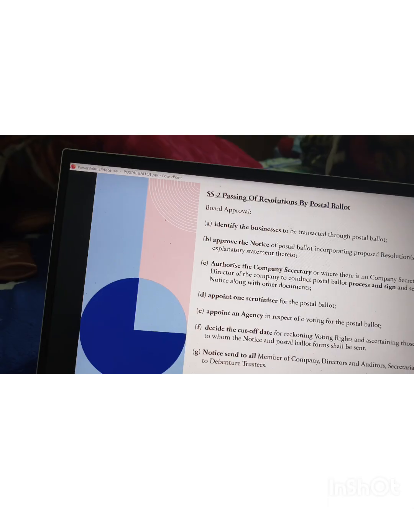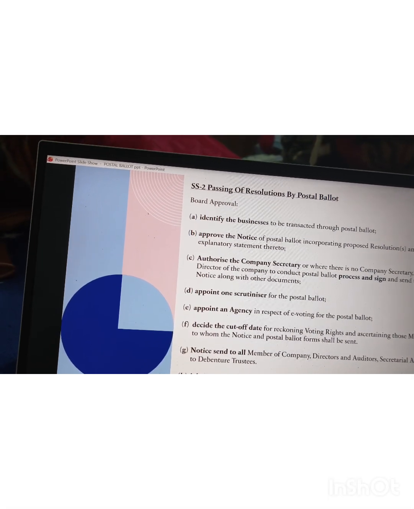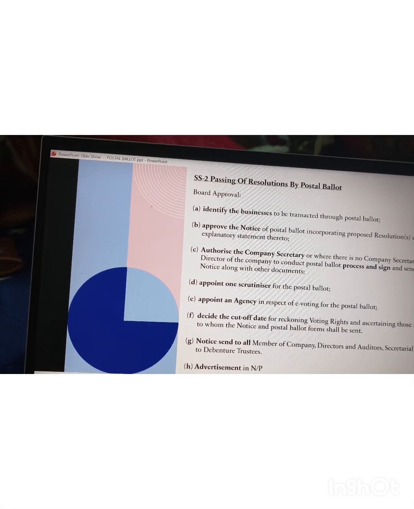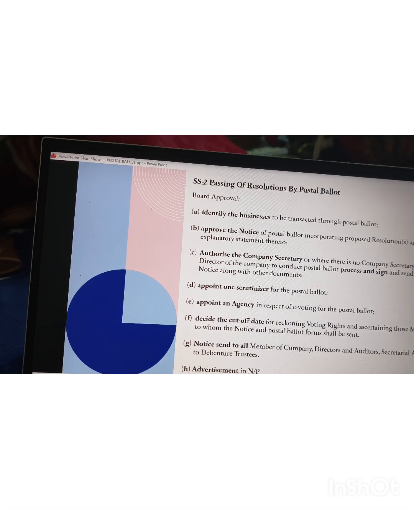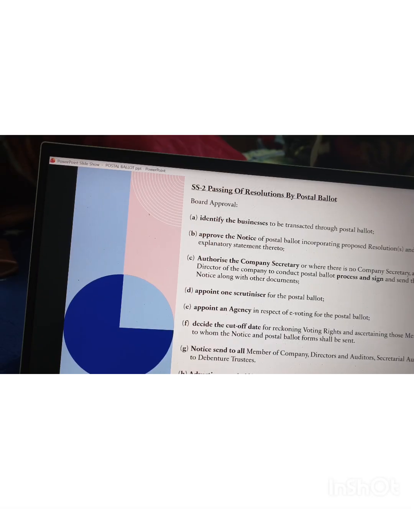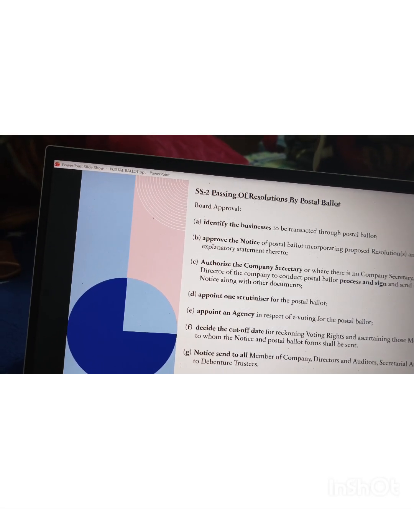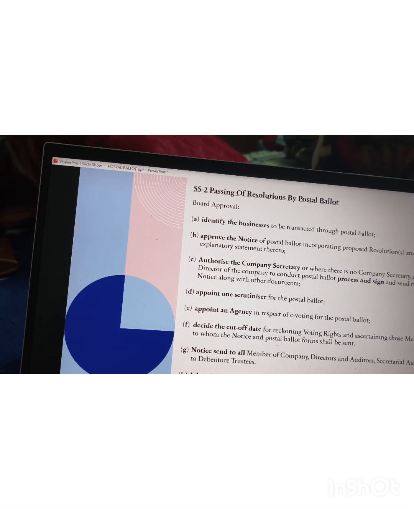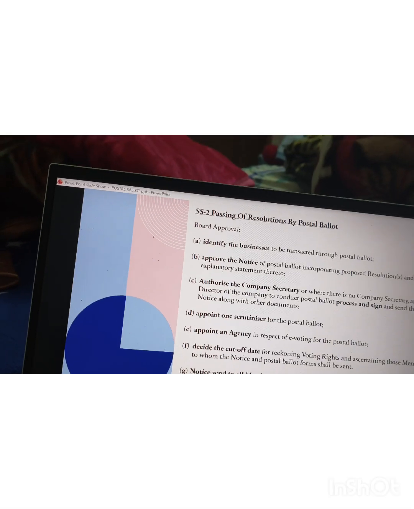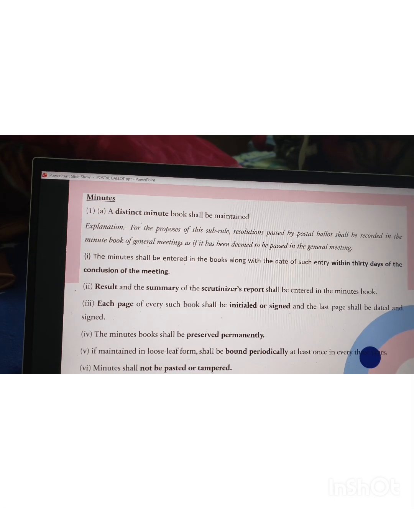Apart from the others, there is the secretarial standard issued by the ICSI which talks about the postal ballot and board approval. Firstly, the board identifies the business to be transacted through the postal ballot, approves the notice in the board meeting, authorizes a company secretary to sign the documents related to the procedure, appoints one scrutinizer, appoints an agency for the e-voting facility, decides the cutoff date, sends the notice to all members, and publishes the advertisement in newspapers. And last but not least, the minutes of the meeting.